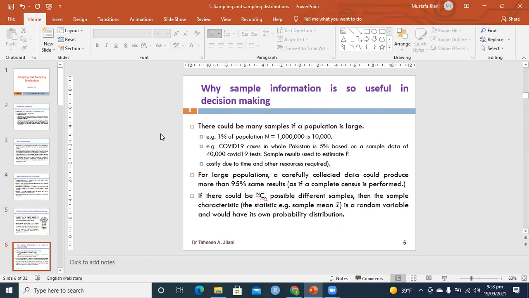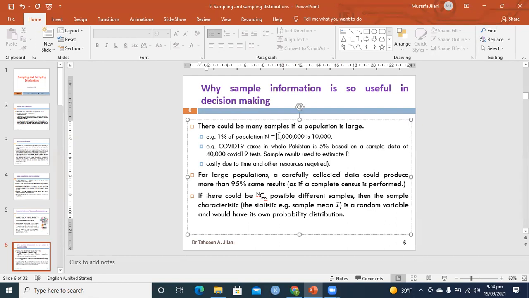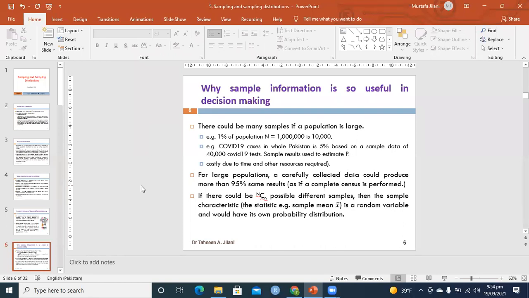What happens when you do only 1% of this 1 million? Even then, your results would be very close to the population results. You don't know the population results, but you can use theoretical concepts to say that if you have a large sample like 10,000 out of even 1 million, your results will be like 90% or 95% accurate.